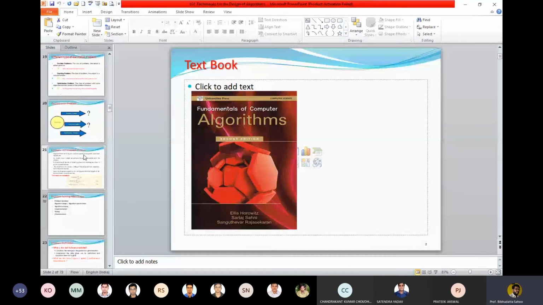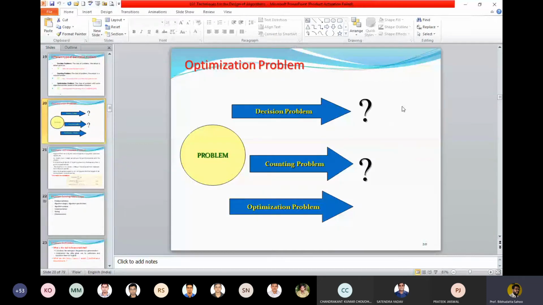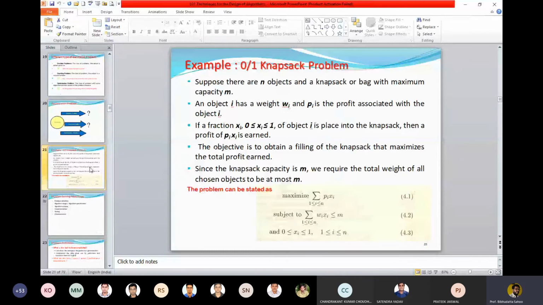Now, to show a problem is an optimization problem, we answer the decision problem: if the answer is yes, and the counting problem answer is yes, then it is an optimization problem. A simple example is the 0-1 knapsack problem. What is so great about it? Remember, it is an NP-complete problem. Suppose somebody has invented a new computer or new hardware and claims it is very powerful, they will also try to solve the knapsack problem. So we will learn how to prove a problem to be NP-complete.